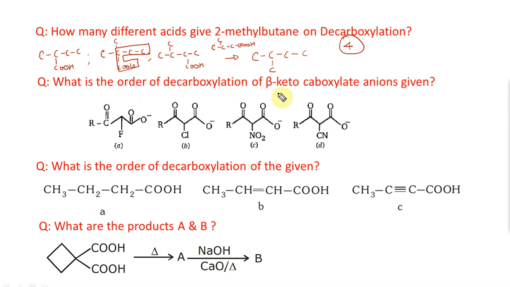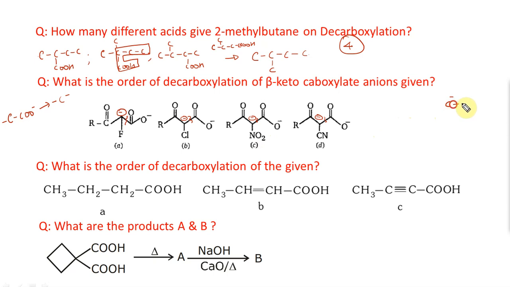What is the order of decarboxylation of the beta keto carboxylate anions given? I want to do decarboxylation, meaning this COO minus group goes away and gives you the carbanion, C minus. So the adjacent alpha carbon is going to get a minus charge. If this goes away, I get a minus here, I get a minus here, I get a minus here, I get a minus here. Now we have to look into which one stabilizes the carbanion. Obviously, this can stabilize it the best.